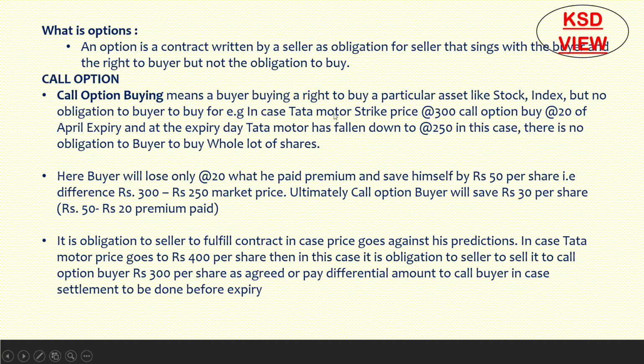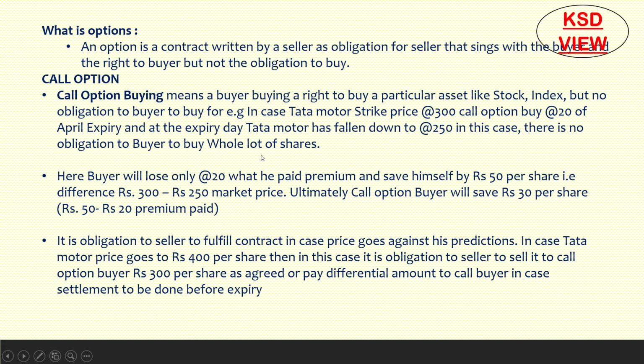Here the buyer has the opinion that the Tata Motors price will go up, to 300 plus, 320 plus, because he is paying a 20 rupee premium, which means he is expecting 300 plus 20 at expiry. But what if Tata Motors falls to 250? In this case there is no obligation on the buyer to buy the shares, because he has only the right to buy.